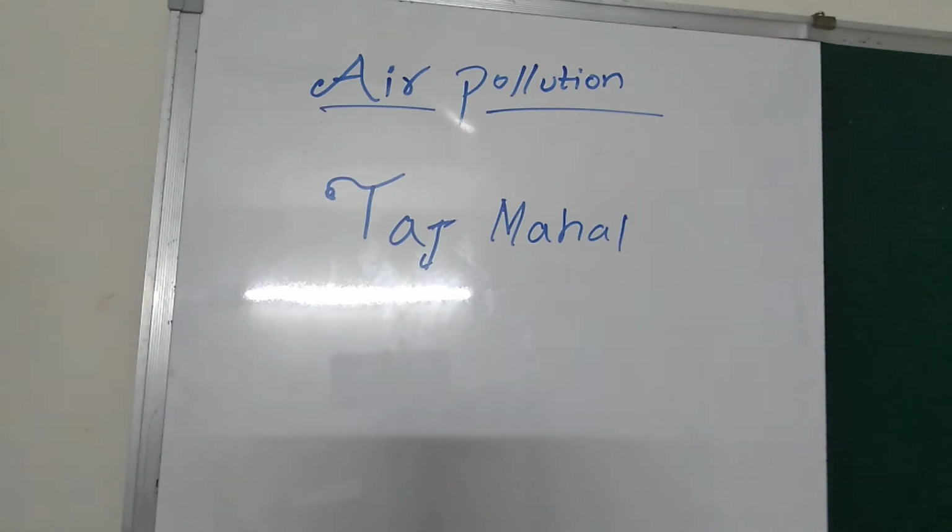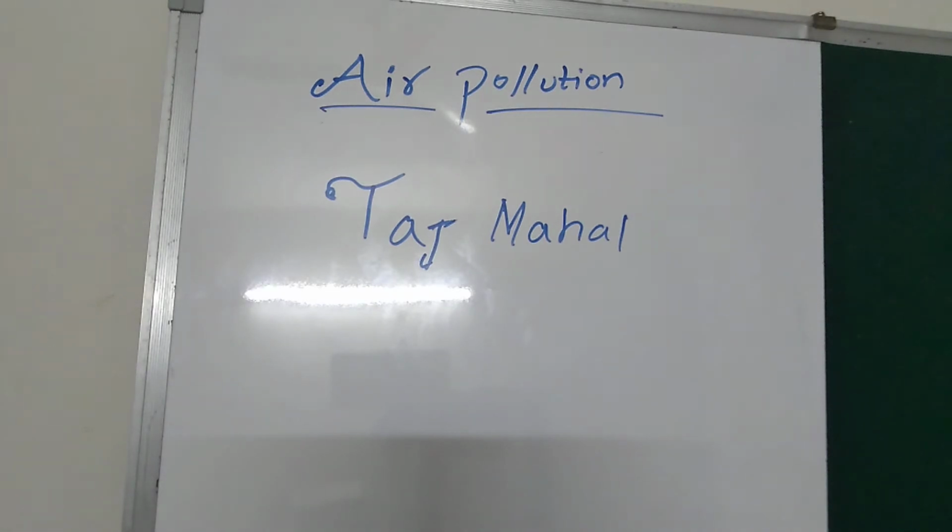In the third session I told you that some factories produce smoke, and the particles produce oxides of sulfur and oxides of nitrogen. How do they affect it?